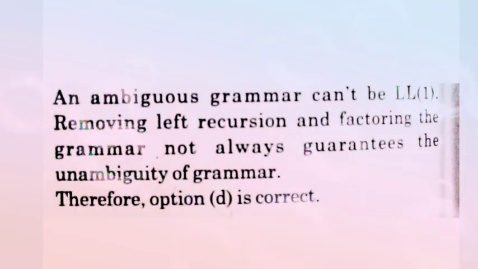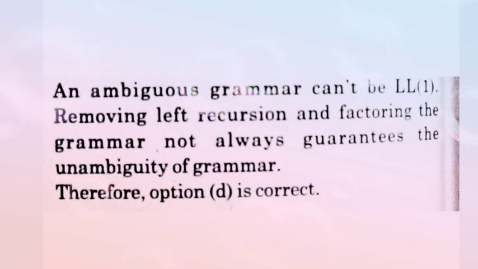We come to the explanation. Ambiguous grammar can't be LL(1). Removing left recursion and left factoring the grammar does not always guarantee the grammar is unambiguous. So option D is the correct answer. This is the most important reason behind this question.